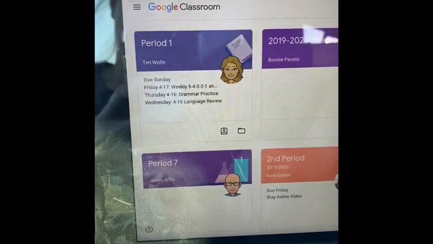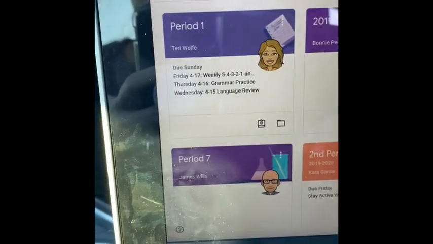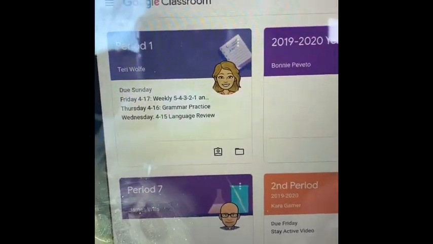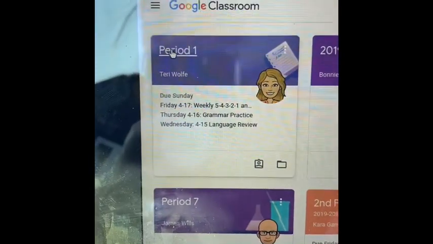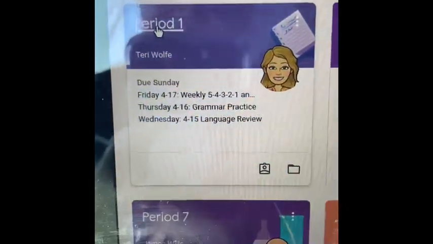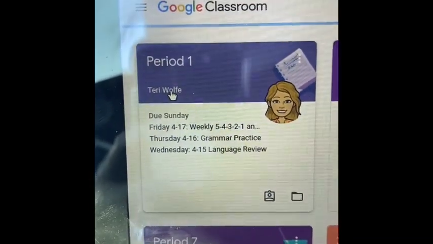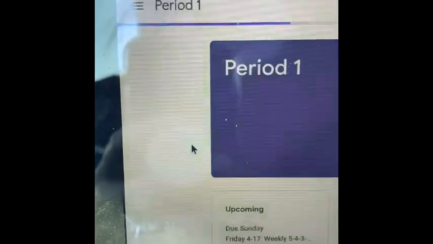I just wanted to kind of go through the assignments for this week. So again, I signed in as a student, as Cooper. So I'm going to, I'm sorry about the glare, go to the class that he is in, which I put him in first period. Shows what all's due this week.